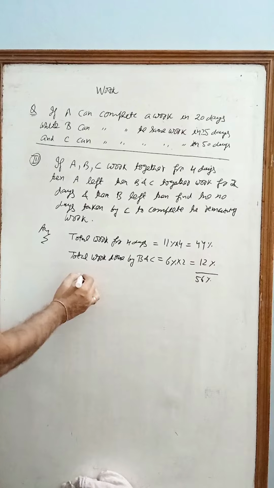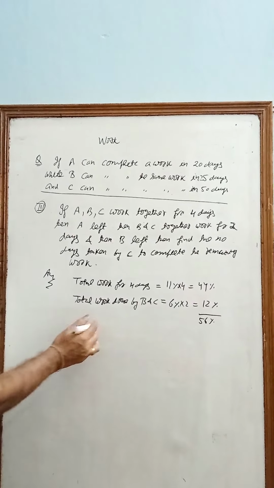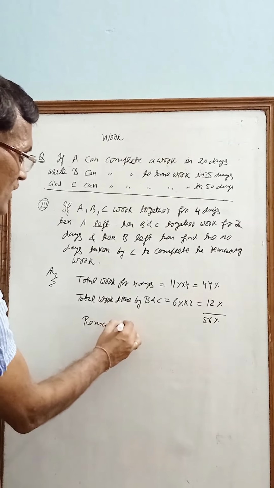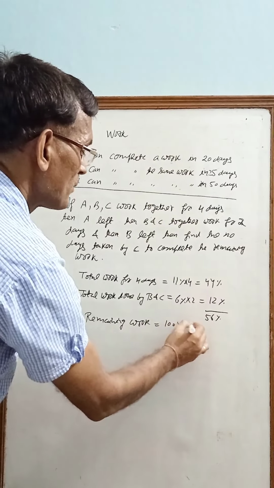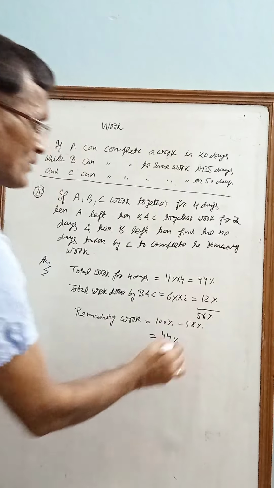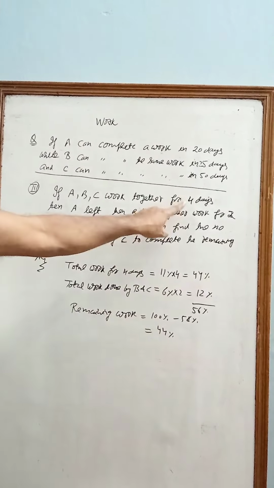Now remaining work will be equal to 100% minus 56%, that is 44%. Now this 44% work will be done by C alone.